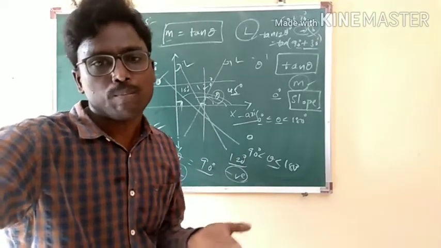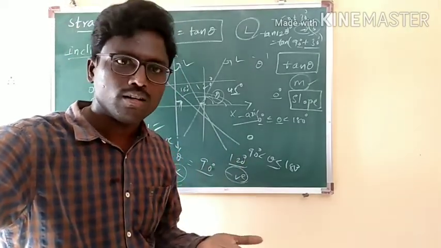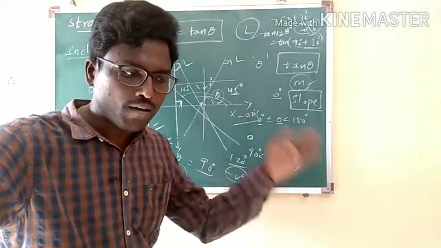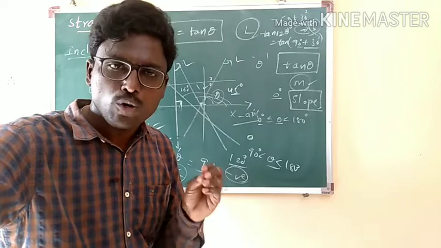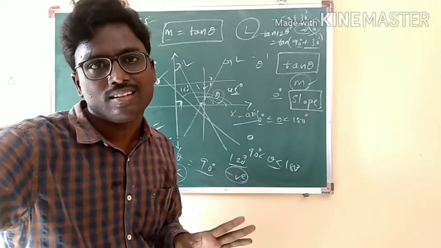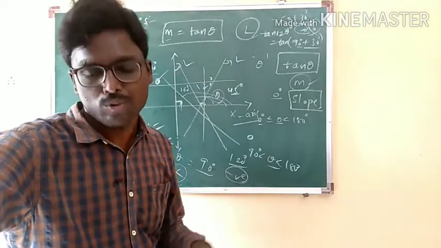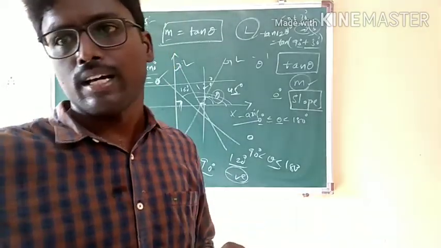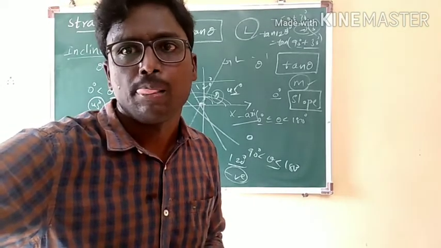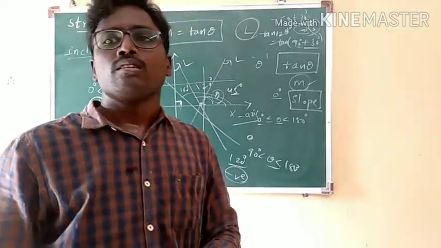Tell me, what is the slope of the line x-axis? 0. Slope of any line parallel to x-axis? 0. Slope of y-axis undefined. Slope of any line parallel to y-axis undefined. These are very, very important points. You have to make sure that you remember them without any difficulty.